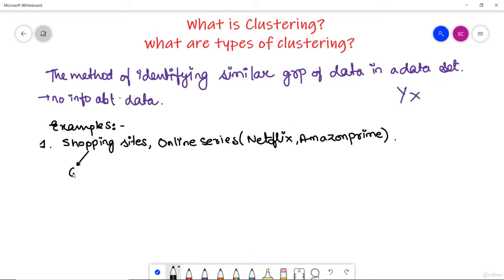Let's say if I have bought a product, then after buying that particular product, other such recommendations are shown to me in the list. That happens also in online series. If you have watched an online series, let's say of horror genre or thriller, then in your watch list, it suggests more such series of that particular genre. So how does that happen? It actually happens on the basis of your previous viewing. So it groups, and that means it creates a cluster.